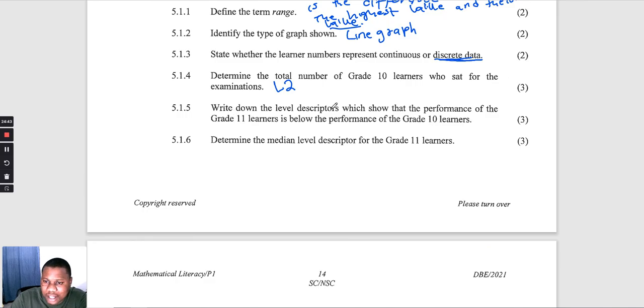Write down the level description, this one we did. This level 2 comes here, not here. This one, the answer is 7,131 learners.